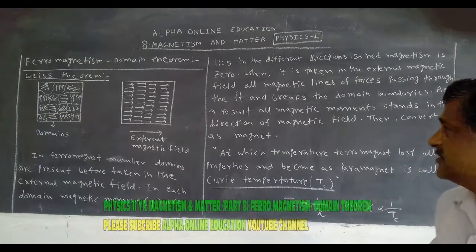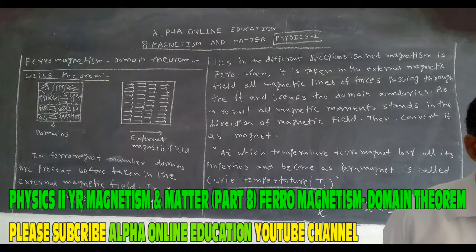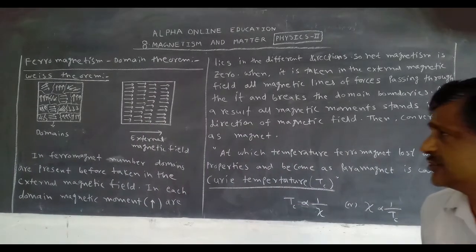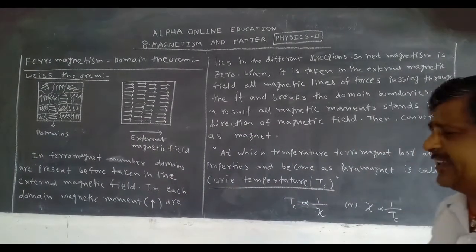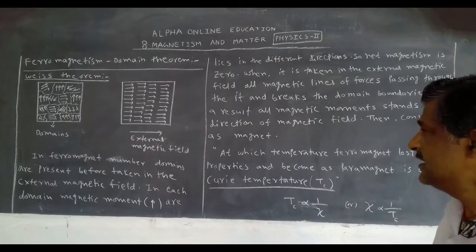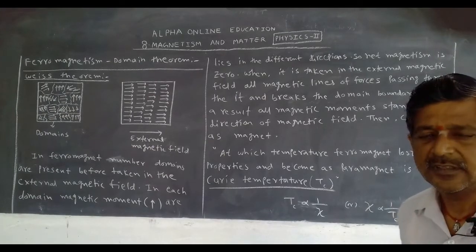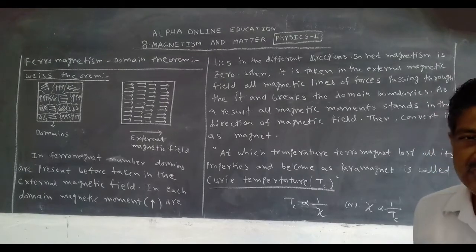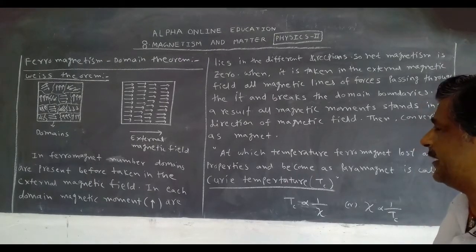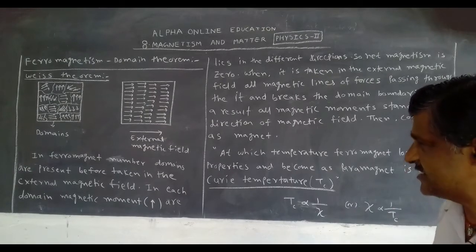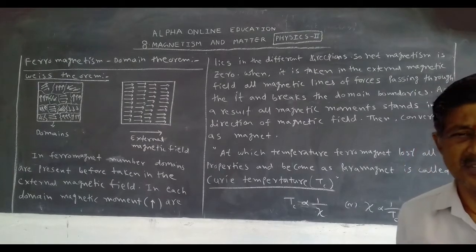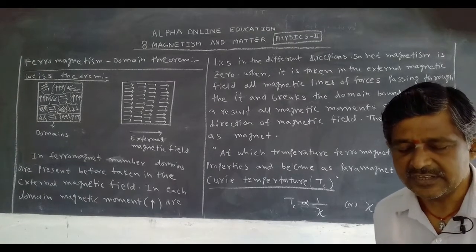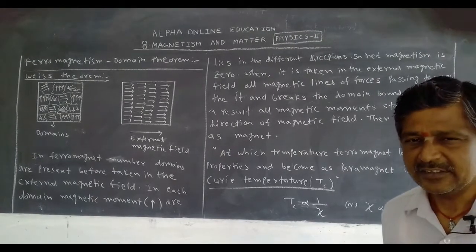Okay, this is also one of the topics in our syllabus. Up to now we have not got this in the examination. But who suggested the domain theorem for ferromagnets? The scientist Weiss. It is also called by that name; it is a noun, but we can pronounce it in any way. Okay, domain theory is applicable for ferromagnets. Who suggested that? It was suggested by the scientist Weiss. Okay, this is one of the topics in our syllabus.